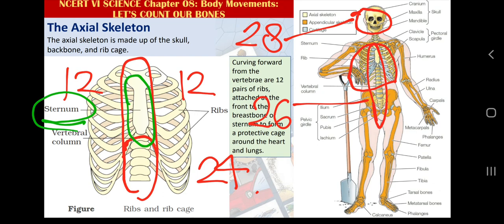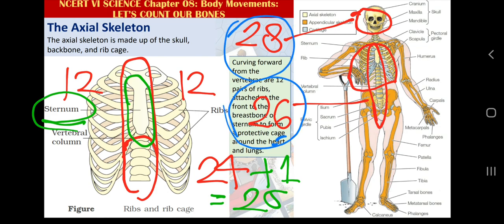So we can say in the rib cage we can find 24 plus 1, 25 bones. Why 25? 24 ribs and 1 sternum. Why am I not including those 12 bones in the backbone? Because we already have included those bones in the vertebral column. So now we have 28 bones in the skull, 26 bones in the backbone, and 25 in the rib cage.